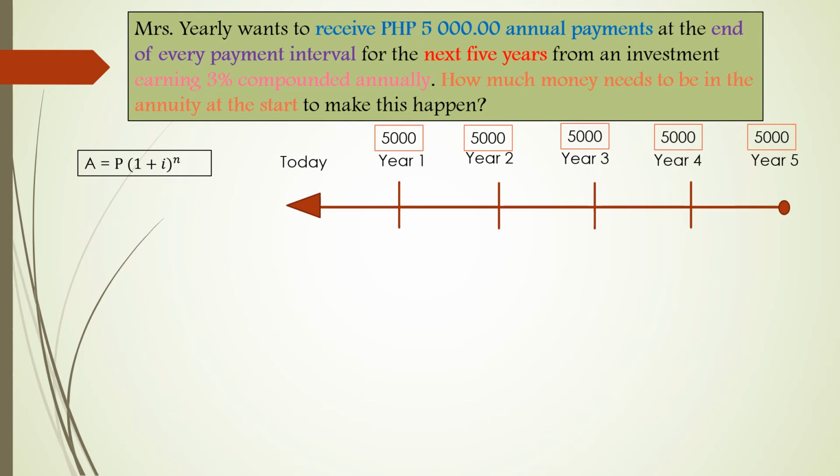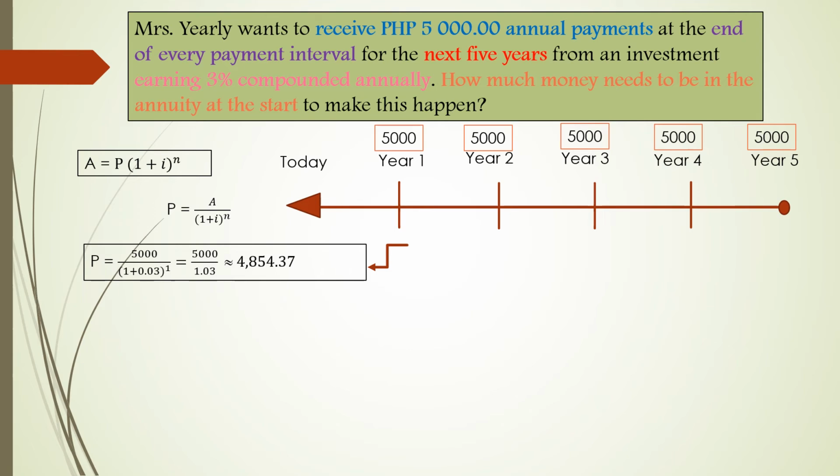Using this formula, we are now looking for the value of P. So to get the value of P, simply divide both sides by quantity 1 plus i raised to n, wherein A is our future value, i is the interest rate, and n is the time or number of terms.